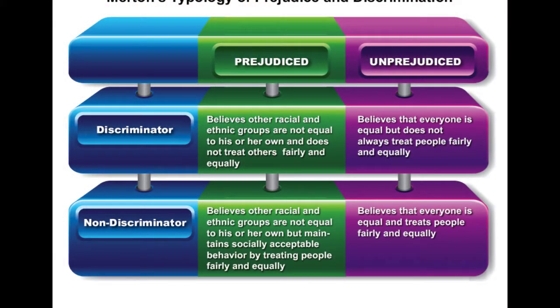The creation of these topologies helps us to understand that there is no actual causal relationship between prejudice and discrimination. According to Merton's topologies, you can see from the illustration here that those that could be prejudicial might not actually discriminate, or those that are not prejudiced could discriminate. You may or may not agree with this kind of framework. What do you think about it?